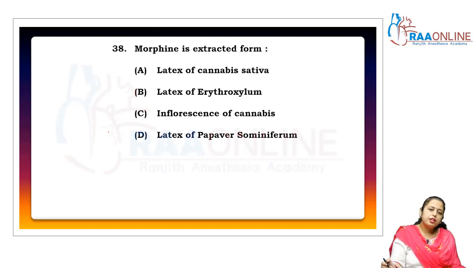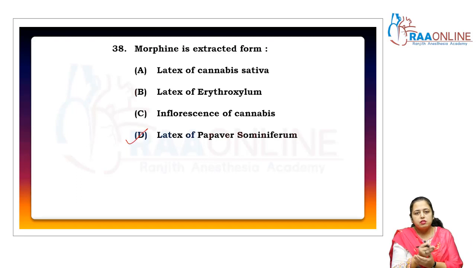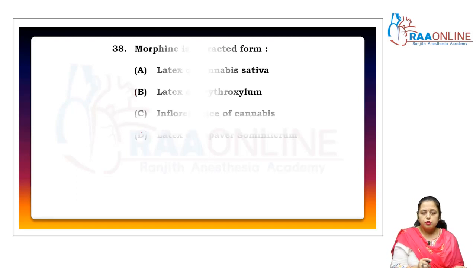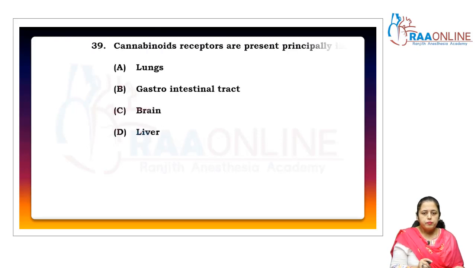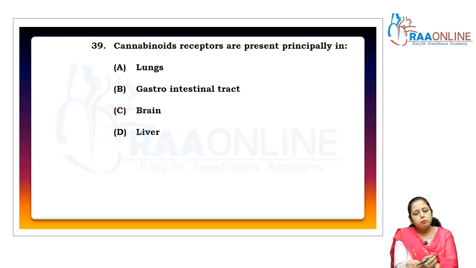Morphine is extracted from the latex of Papaver somniferum, and morphine is used as a painkiller, the best painkiller after post-operative surgery, right? Then cannabinoid receptors: what are these cannabinoids?